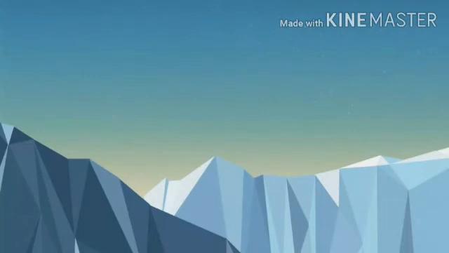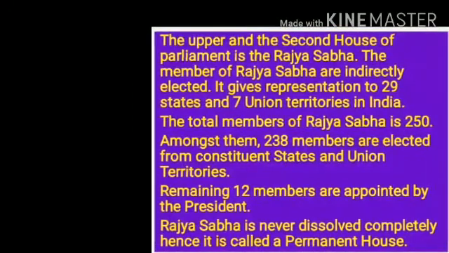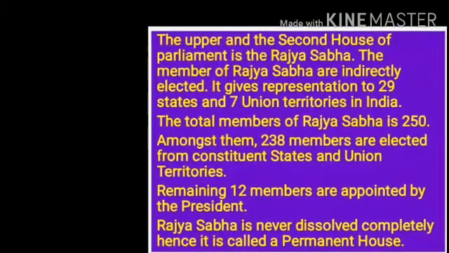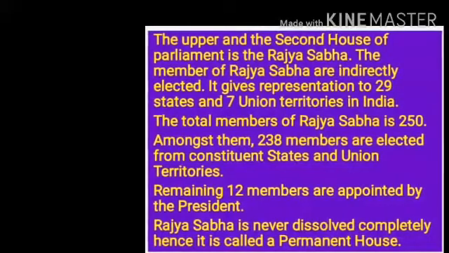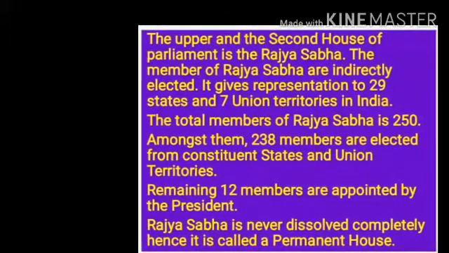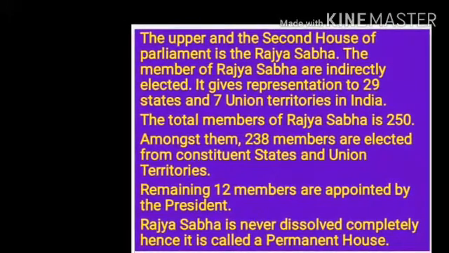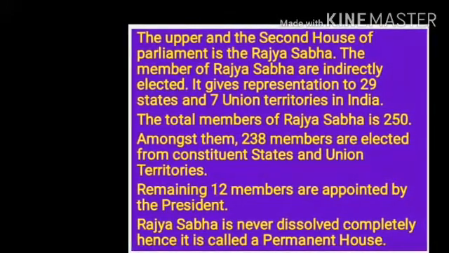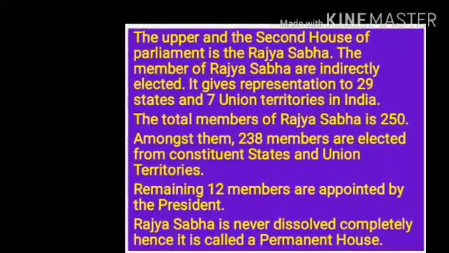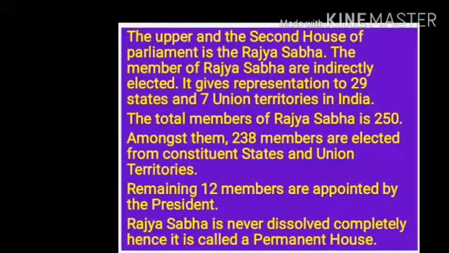Now, next unit is Rajya Sabha. This is the picture of Rajya Sabha. Now we will discuss about Rajya Sabha. It is the upper and second house of Parliament. The members of Rajya Sabha are indirectly elected. As the name suggests, Rajya Sabha gives representation to 29 states and 7 union territories in India. Thus, members of Rajya Sabha work as representatives of the constituent states.